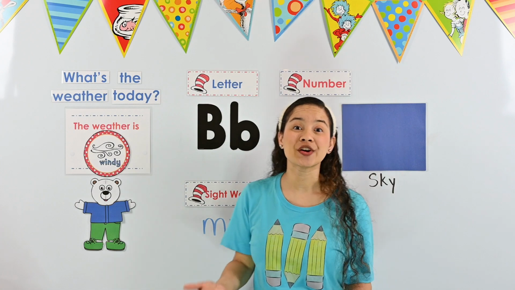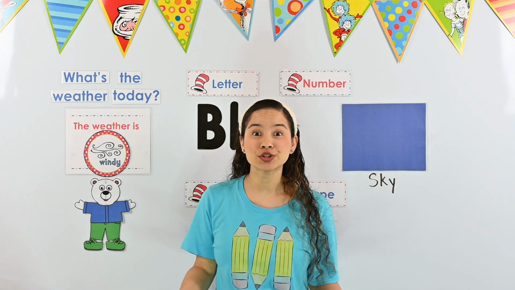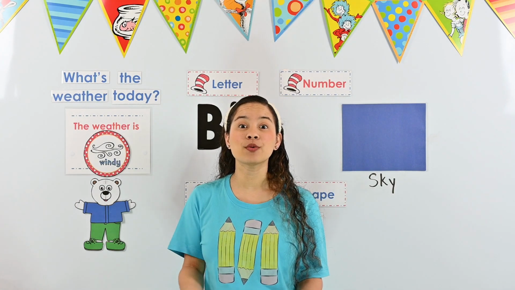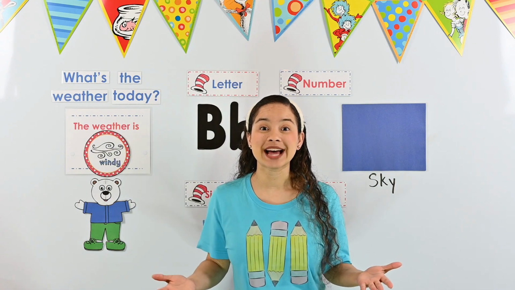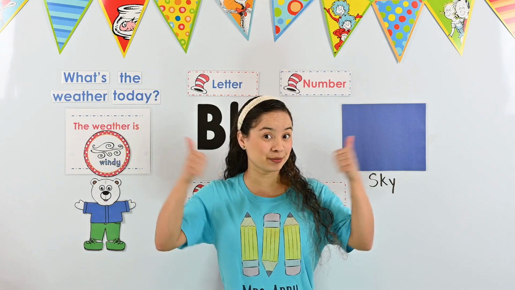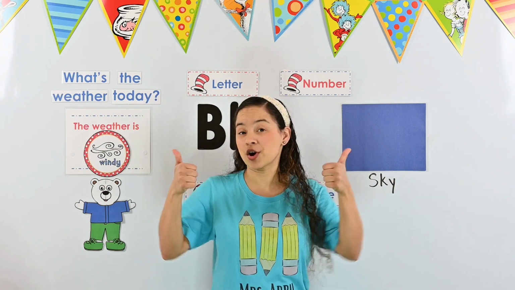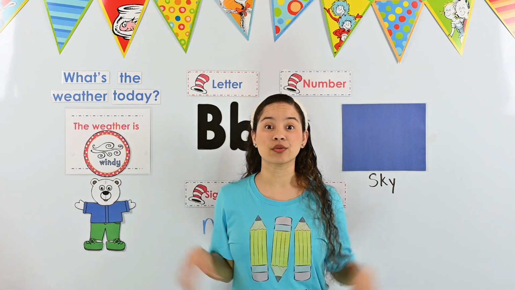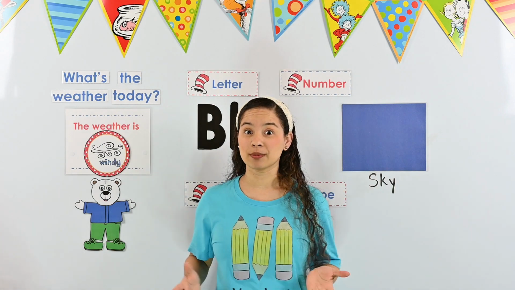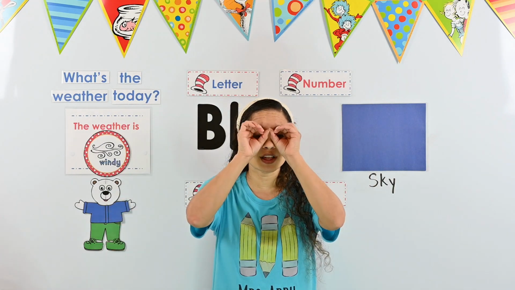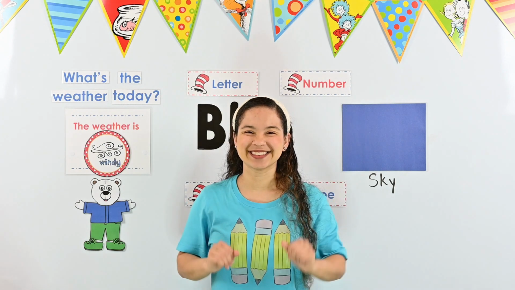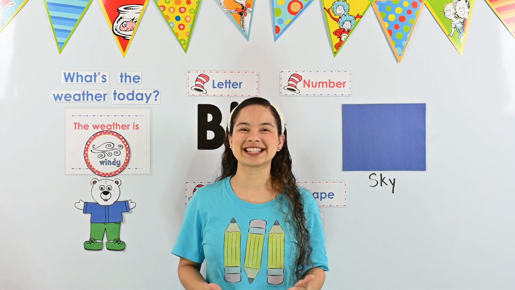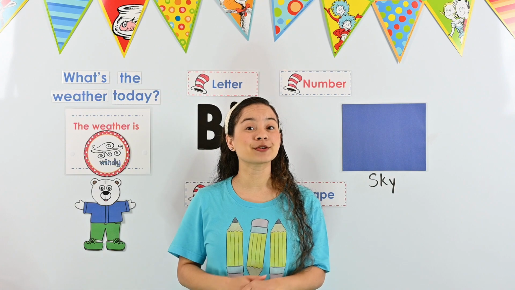We are going to go on a letter hunt today. I'm going to show you a letter on the board, and you're going to have to tell me if it's the letter B. You can give me a thumbs up or say yes. Or if it's not a letter B, you'll give me a thumbs down or say no. So remember, we're looking for the letter B. Can you help me? Excellent. Let's look at our first letter. Is this the letter B?